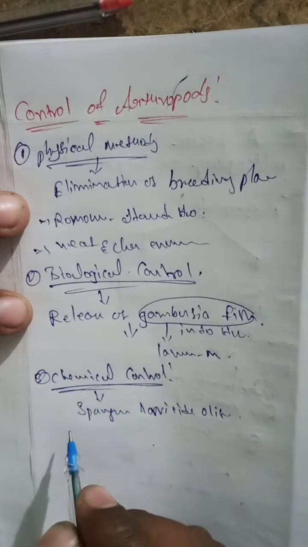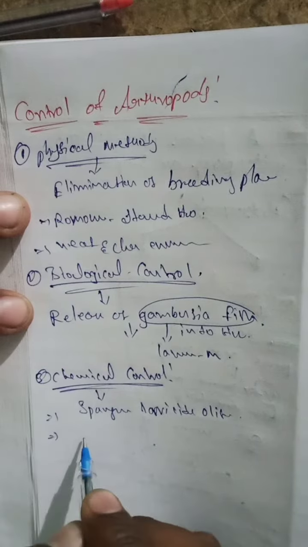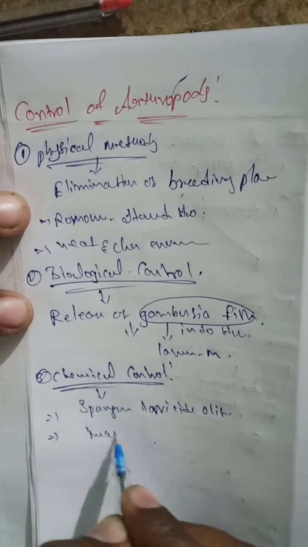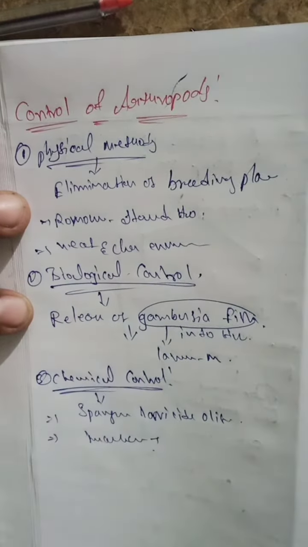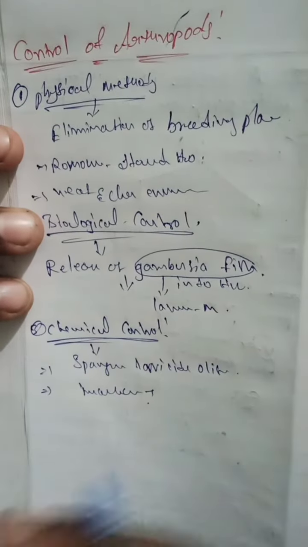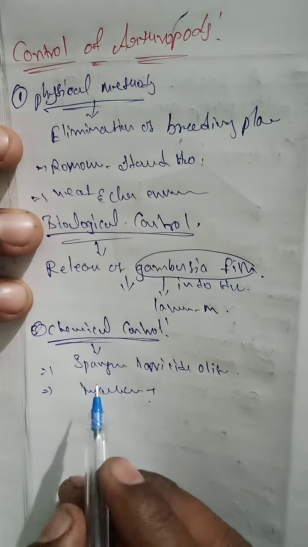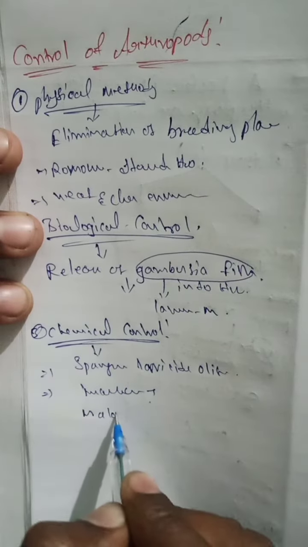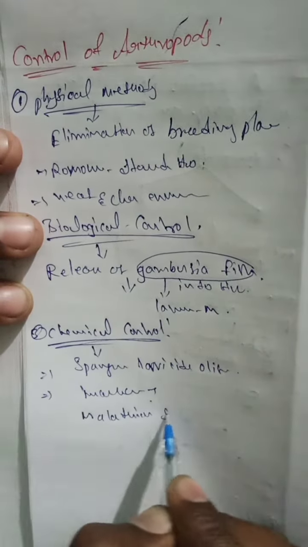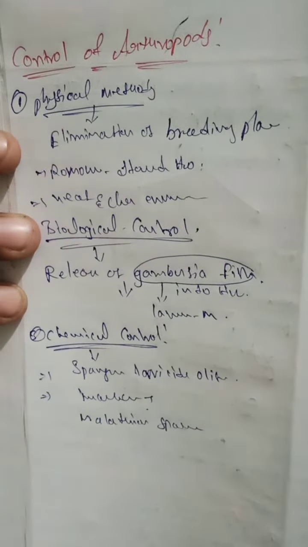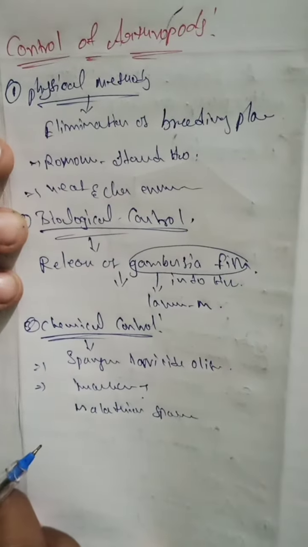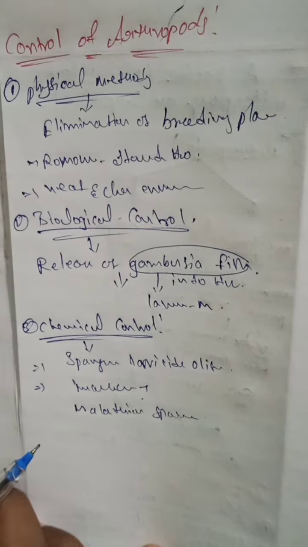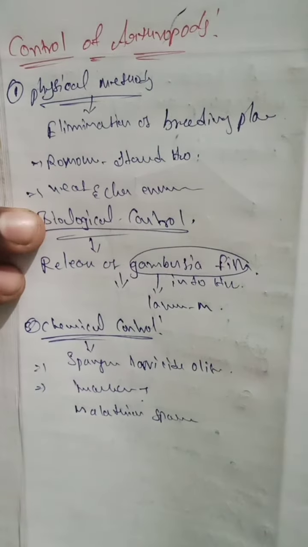And the next one, insecticides. Insecticides also kill and destroy the larvae. Malathion sprays, we are using to destroy the arthropods. So this is about the control of the arthropods.